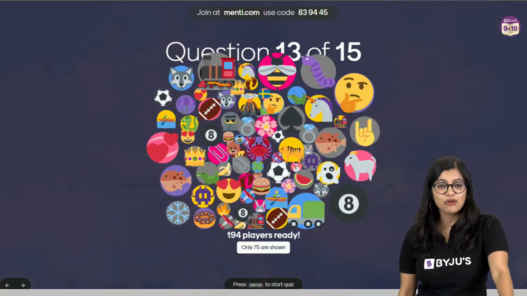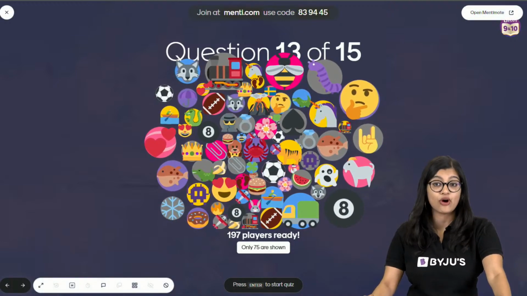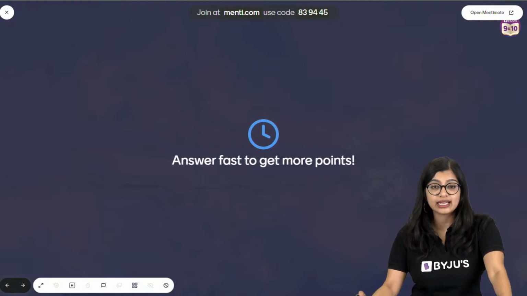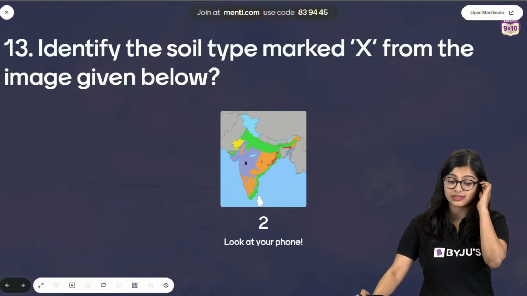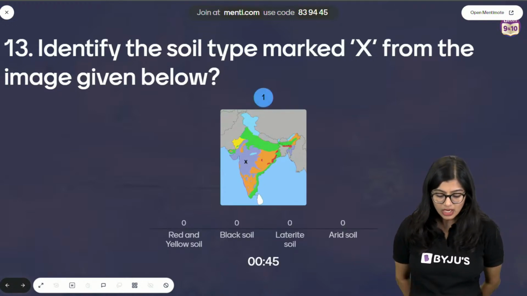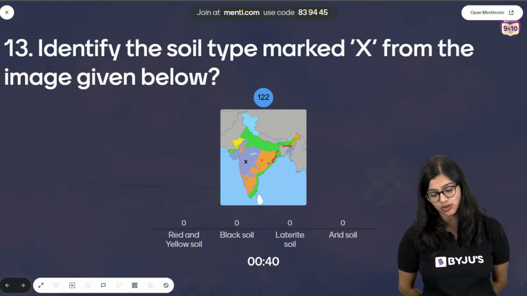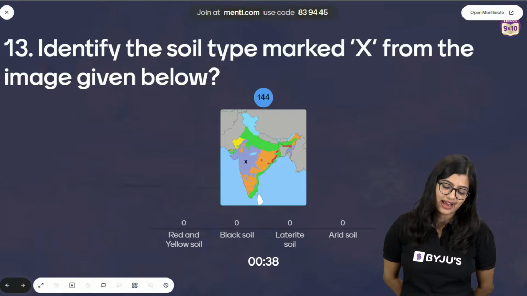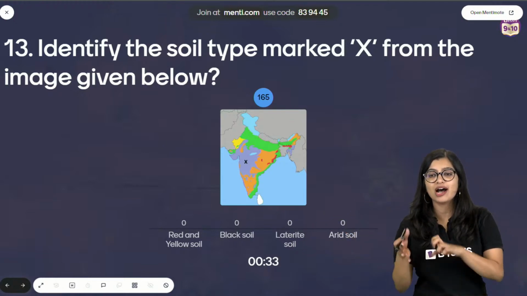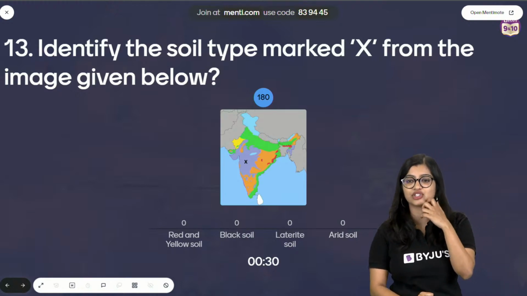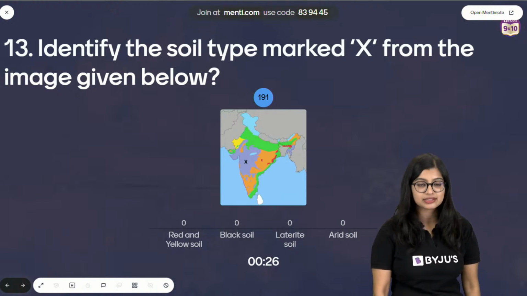Alright. So now we'll move on to question number 13. Are we ready? It is going to be another map-based question for all of you. Identify the soil type marked X from the image given below. Red and yellow soil, black soil, laterite soil, arid soil. Now here your area looks like an amoeba, right? It looks like an amoeba that is floating towards your western side, covering regions of Maharashtra, Karnataka, parts of Gujarat.